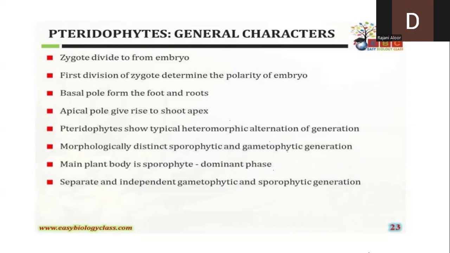Next, the main plant body in pteridophytes, or the dominant phase in pteridophytes, is the sporophyte. So this is also a very, very important point. What is the dominant phase in the pteridophytic plants? Gametophyte, sporophyte, both, or none of the above? The questions will be asked like this. What will be the answer?